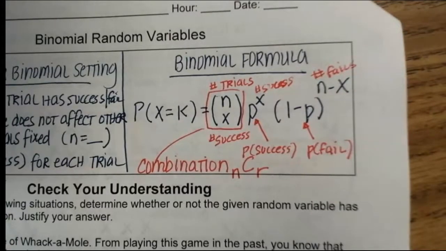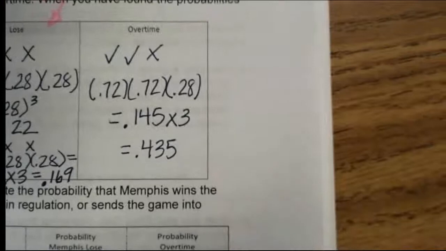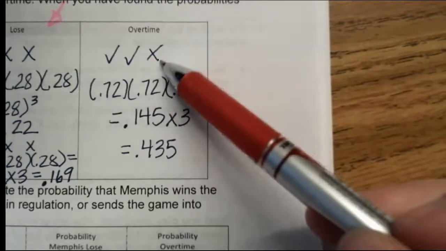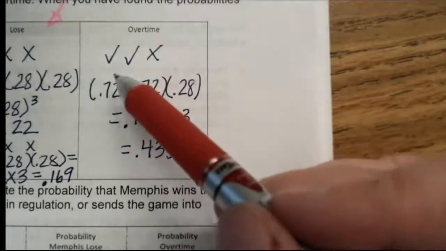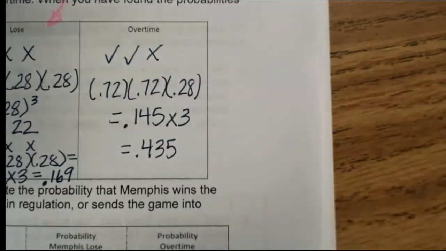All right, so we're going to take this and relate it to what we just did. So you kind of see we were really already doing this, but here's the formula for how it works. So pause the video. When you're done, flip this back over to the other side. So I'm only going to look at this overtime scenario that we looked at right here, where we had to have 2 successes and 1 failure. Look at that. 2 makes and 1 miss. There were 3 ball choices at the time. So we knew how many balls were going to be thrown. We knew there'd be 3. And then for overtime to occur, we had to have 2 successes and 1 failure.